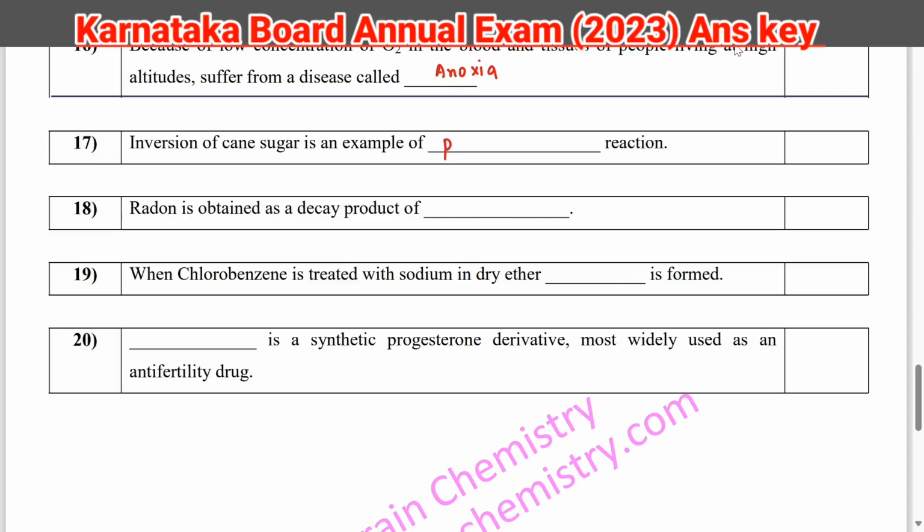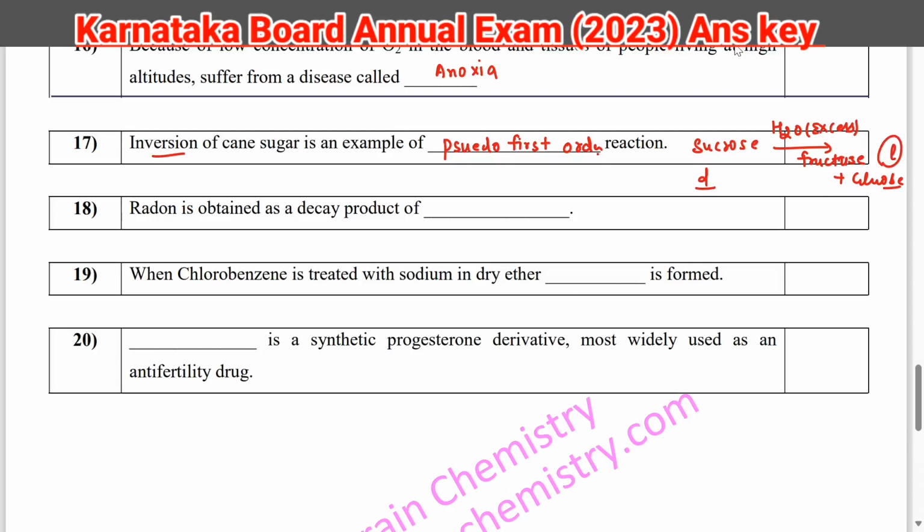Inversion of cane sugar is an example of. So it is pseudo first order reaction. So what we are doing? We are taking sucrose and then we are taking H2O in excess. That is why it will not depend upon the concentration of water. It will depend only upon the concentration of your sugar. And then what we are getting? We are getting fructose plus glucose. And inversion. So here it is dextro, but in the product side, you will get levo.